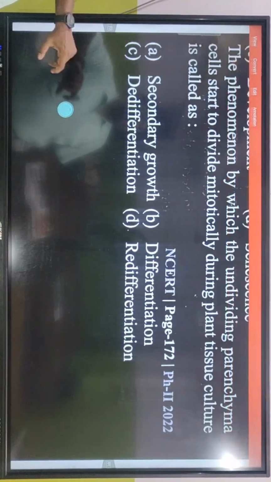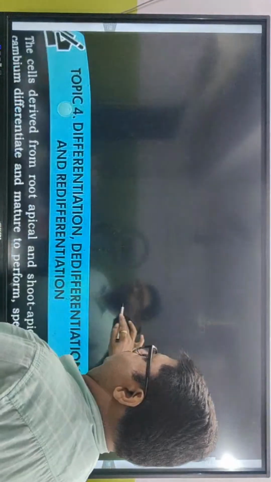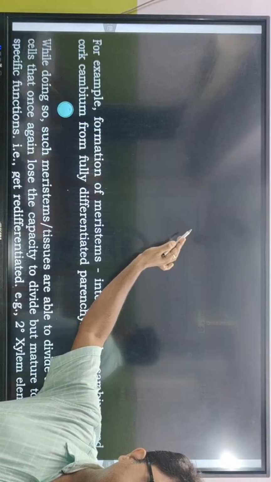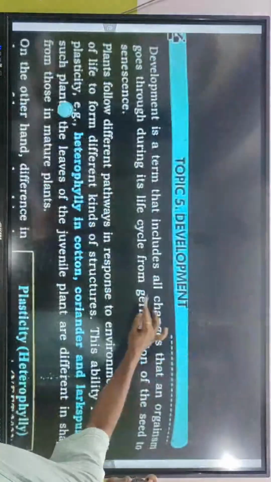So let's get back. Let's get into the development phase. Development. I think there's no doubt about differentiation, dedifferentiation and redifferentiation. Okay, come to development.